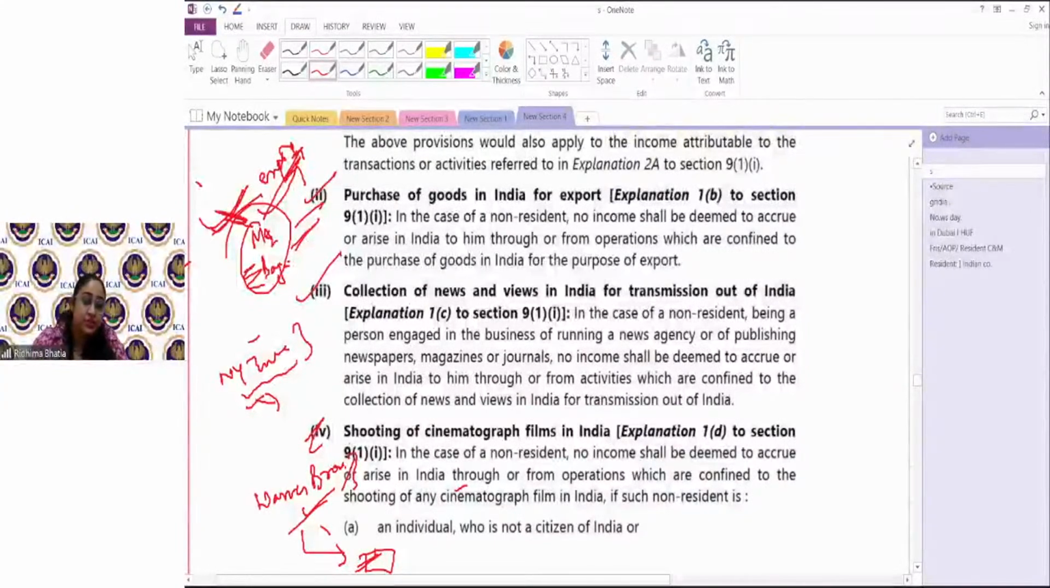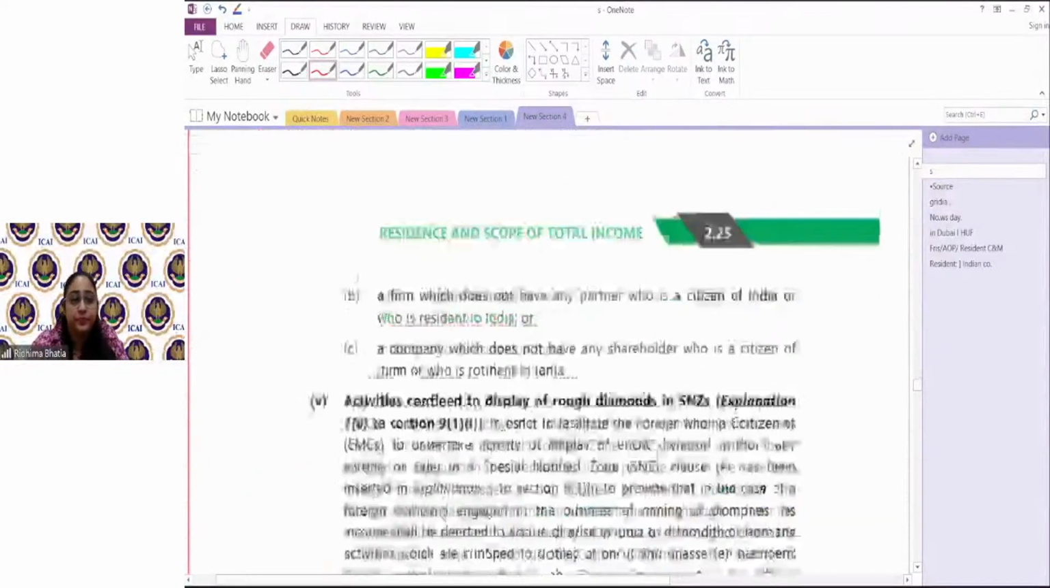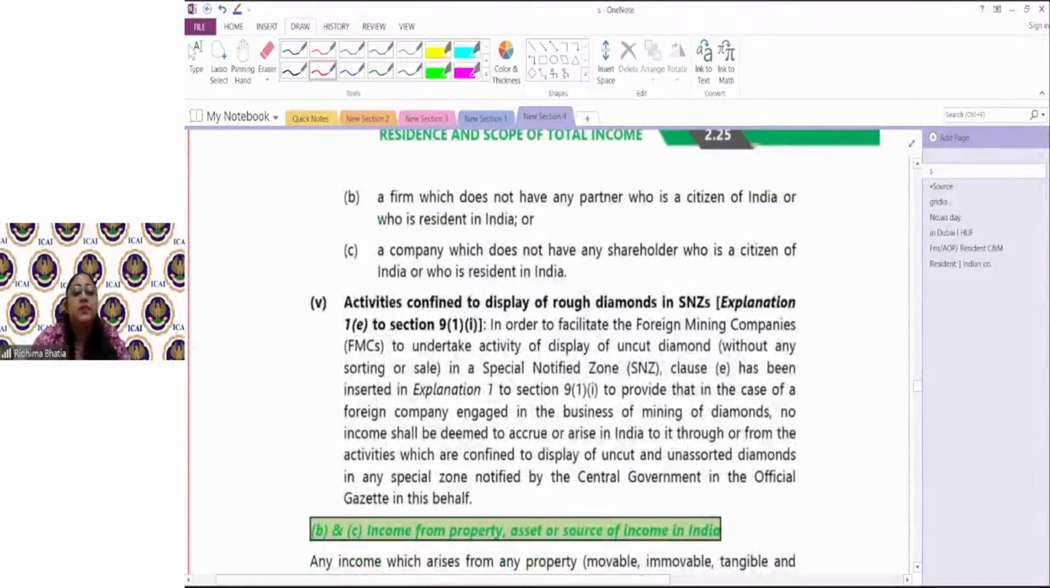Another exception to business connection is activities which are confined to displays of rough diamonds in a special notified zone. Now, what happens? Diamonds which are mined are displayed in some special notified zone.